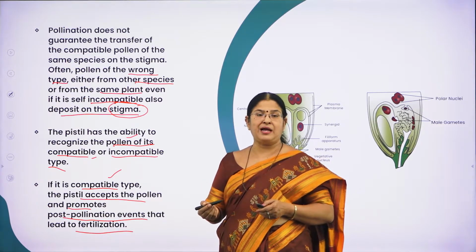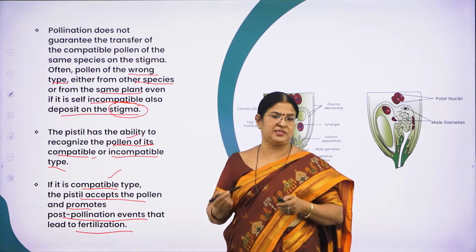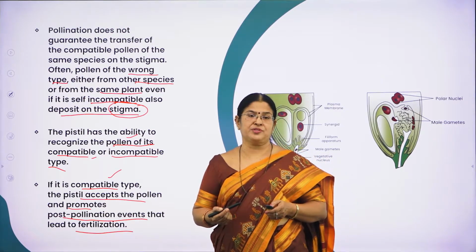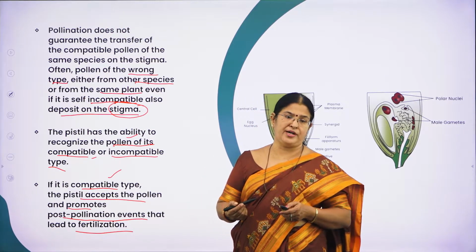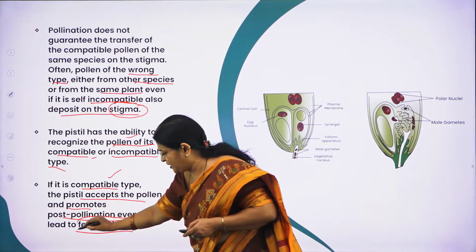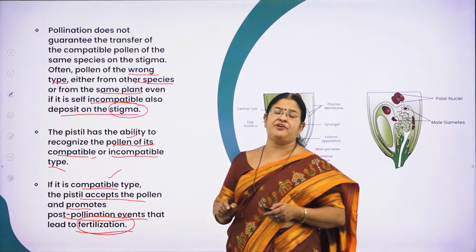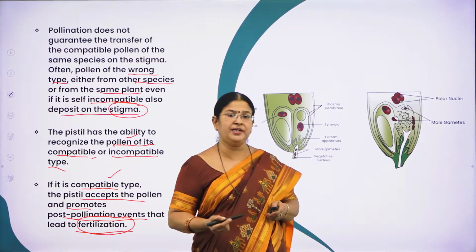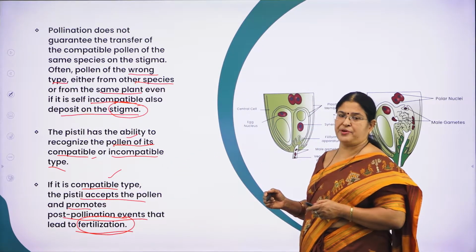One of the male gametes fuses with the egg cell to form a zygote, the other male gamete fuses with the 2 polar nuclei to form what? The endosperm nucleus. So all that event you call fertilization.